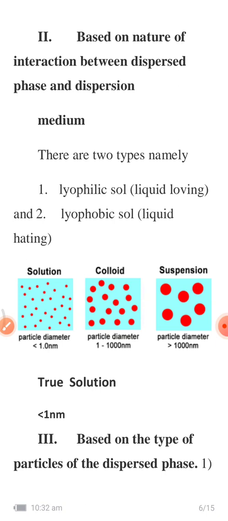So here in the diagram you can see what is the difference between the solution, colloidal particle, and the suspension. In a solution the particle diameter will be less than 1 nanometer. In a suspension it will be greater than 1000 nanometer. Colloid means the particle diameter will be in between 1 to 1000 nanometer.